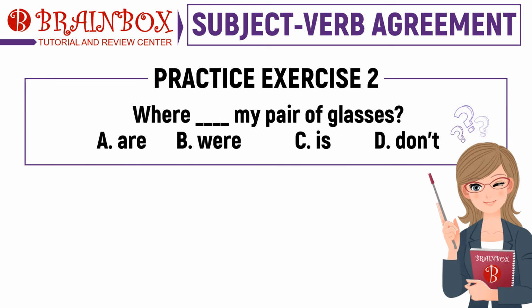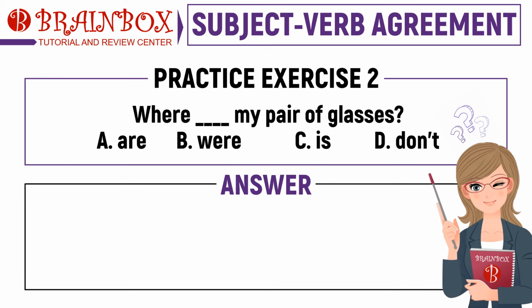For item number 2: Wear, blank, my pair of glasses. A. R, B. W, C. Is, D. Don't. Your timer starts now.